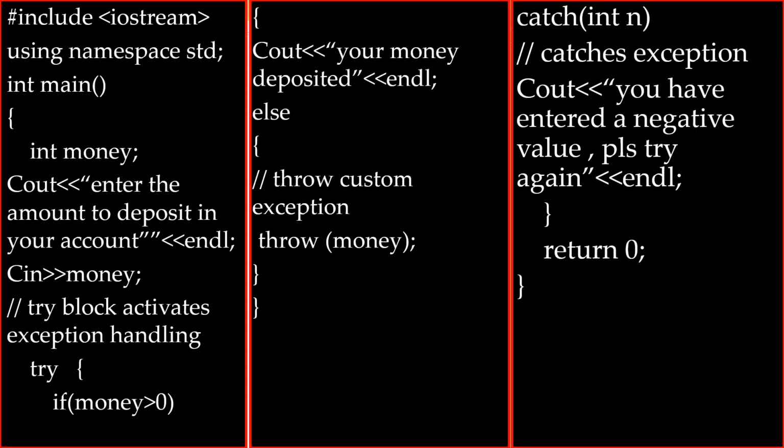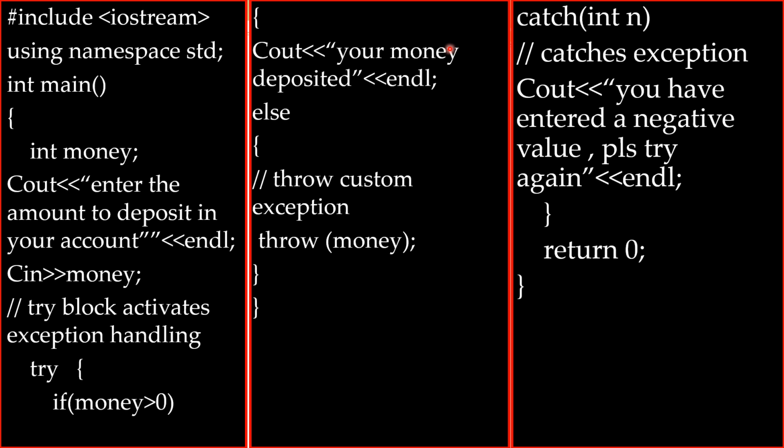Example I am giving you. In this program, what am I doing? The user will enter the amount which will be deposited in his bank. In the first section, we ask the user to input the amount. We expect that they will enter a positive amount only.